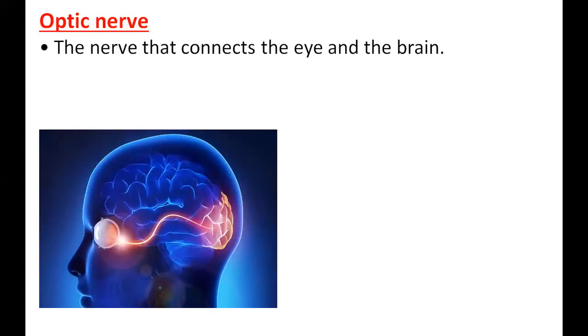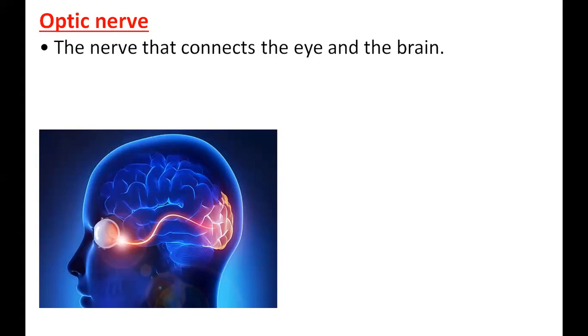So the eye is a sensory organ. Always from the sensory organ to the brain, there is a nerve taking and going. The common name is sensory nerve. So in this situation, the special name is optic nerve. In grades 10 and 11 you all have studied, no? Sensory neuron, interneuron, motor neuron. So the optic nerve is an example of a sensory neuron.